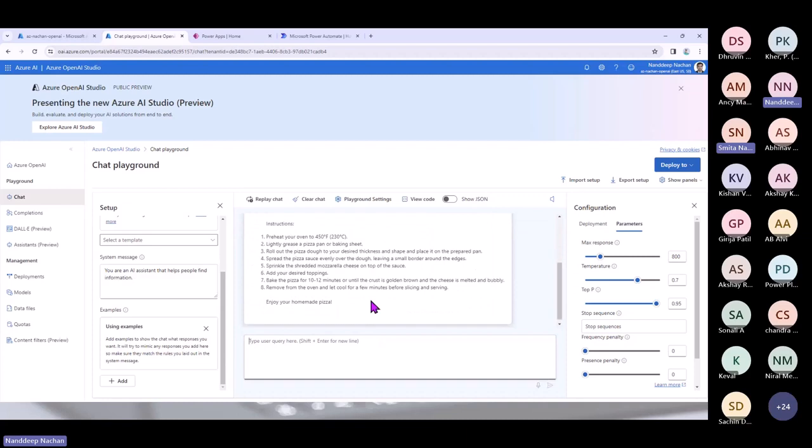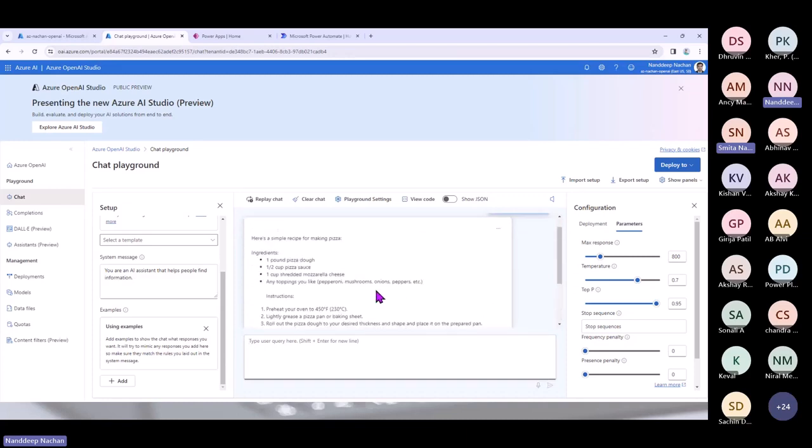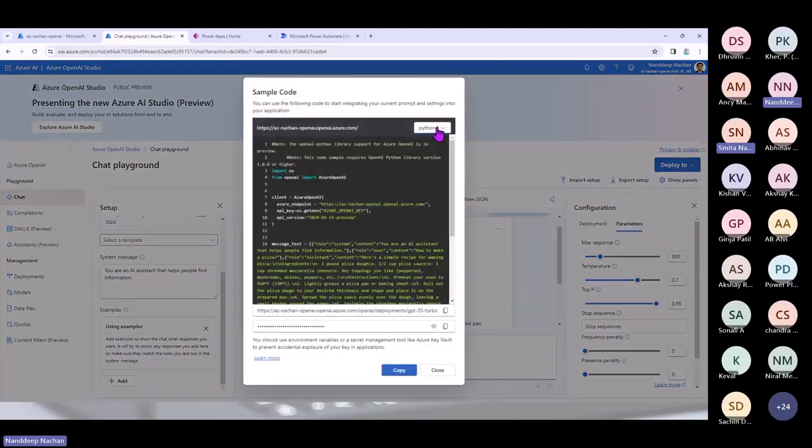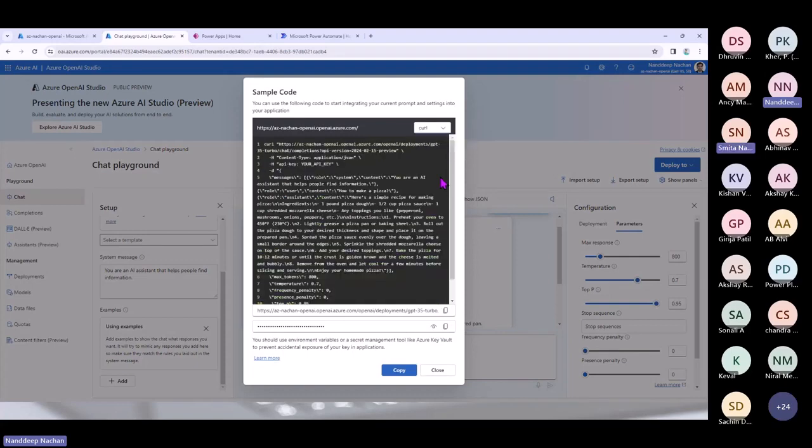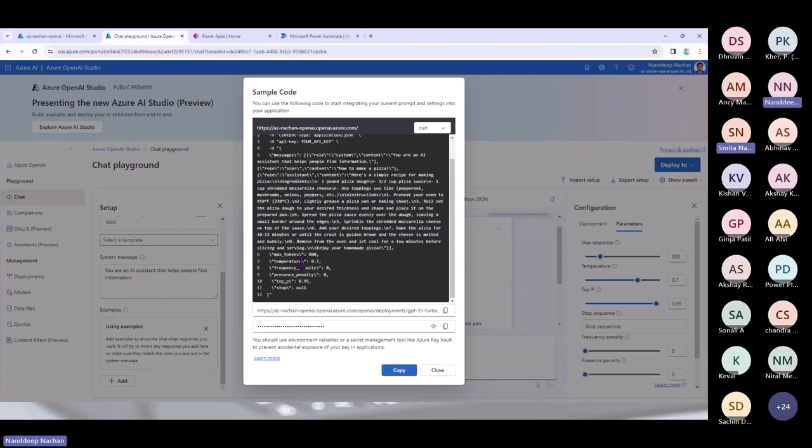So in the completion it has given us all of the outputs. On the top, you are able to see View code. Once you click on View code, Python, curl, and others are also available. Let's go quickly to the curl. Over here, you can see all of the details available, the body message from the Azure resource group. You can provide the API key, max tokens, the topic, temperature, everything. You can just test it here, and later you can apply the same thing in your production.